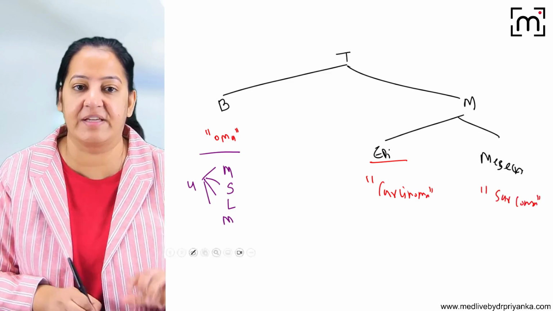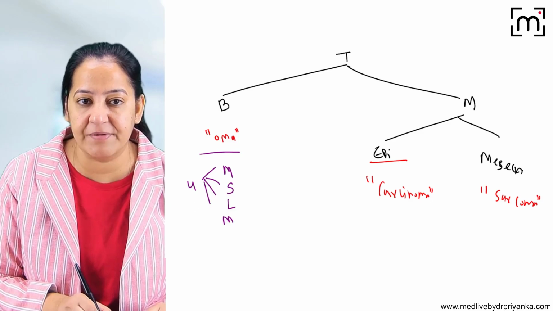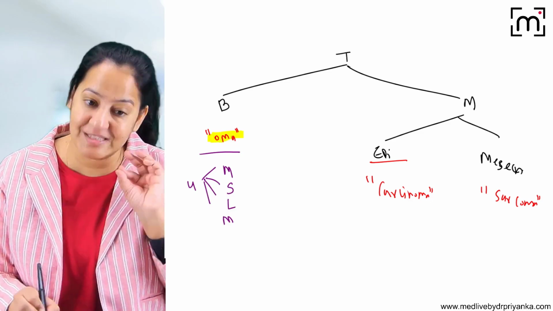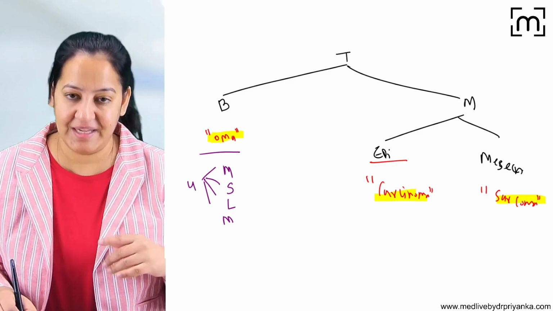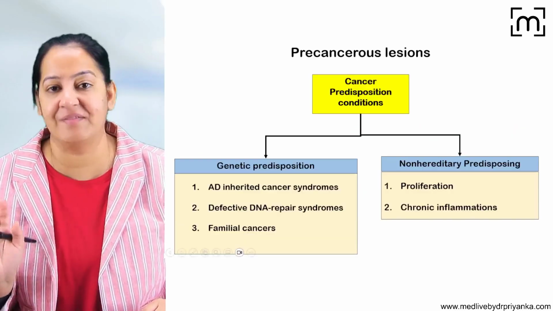So we have 3 suffixes. One of them will be present. So suffix oma means benign. Suffix carcinoma and sarcoma means malignant. But here the origin may be different. So we have seen all of it.